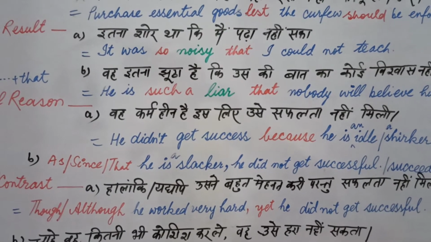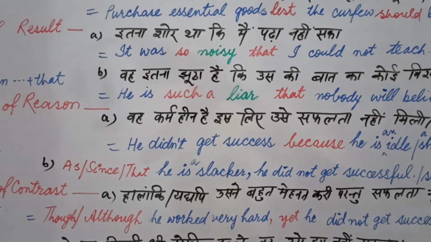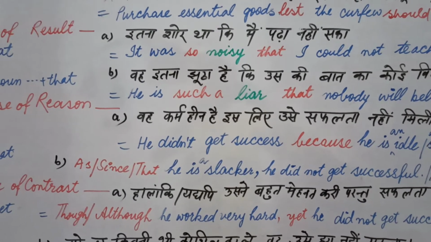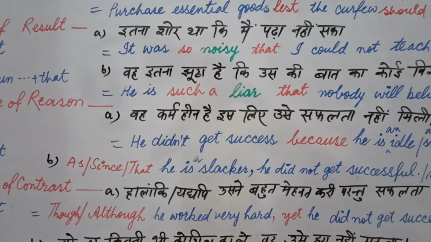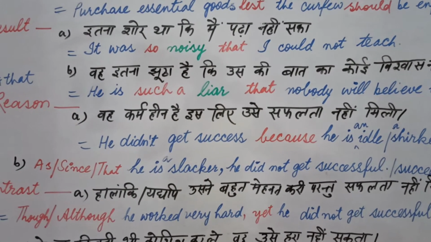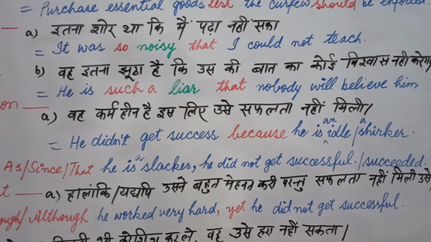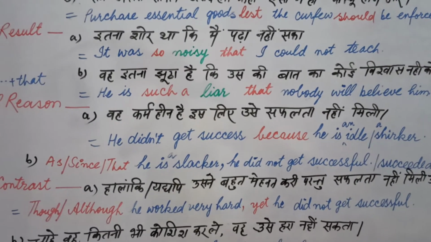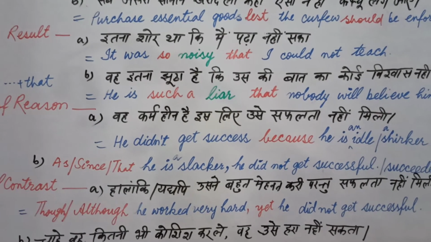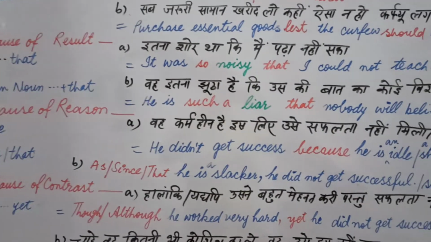If you want to write because in the beginning, you will have to do something different: you can replace because with as, since or that. As, since and that are written in the beginning, and you can opt for any one of these three. He is a slacker or shirker, the same thing, comma, he didn't get success, he didn't get successful, or he didn't get succeeded. Anything you can write. In short, as, since and that are written in the beginning of the sentence, with the reason, and the result follows.